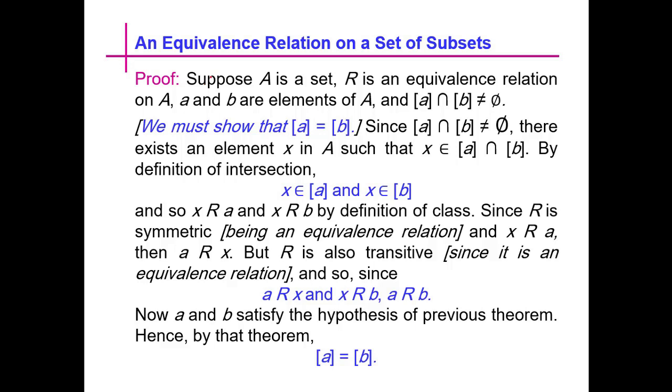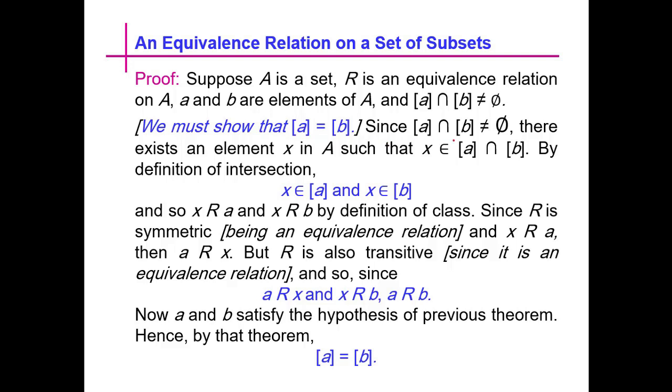Now the proof is, suppose A is a set, R is an equivalence relation on A and a, b are elements of A, and the class of a intersection class of b is not equal to phi. We must show that class of a is equal to class of b.